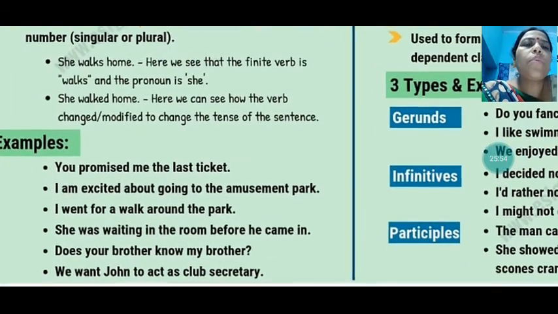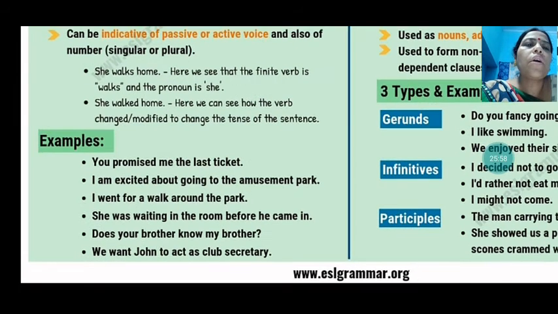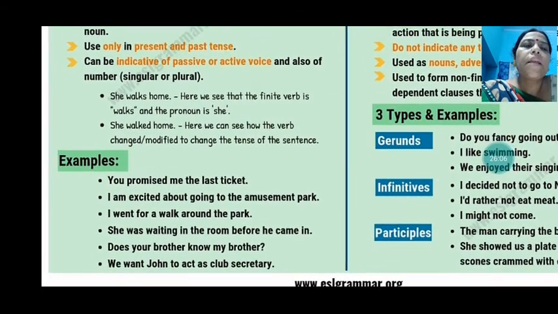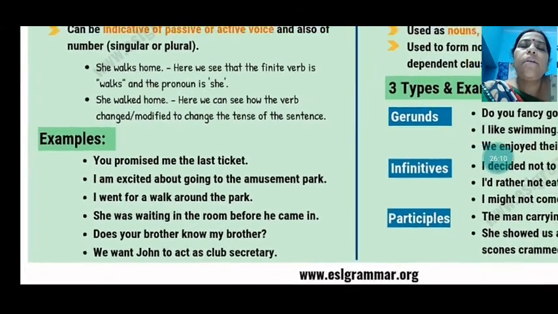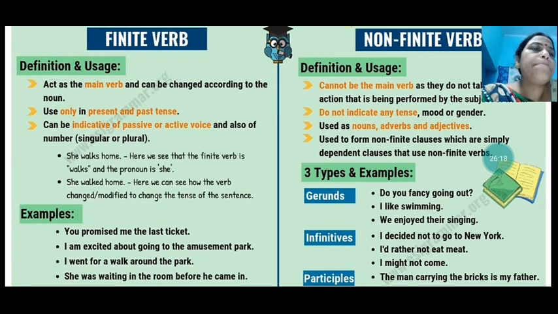We have seen: you promised me the last ticket. I am excited. I went for a walk around the park. She was waiting. Does your brother know my brother? We want John to act as club secretary. So here you will find that the verb changes according to the tense or the number of person.